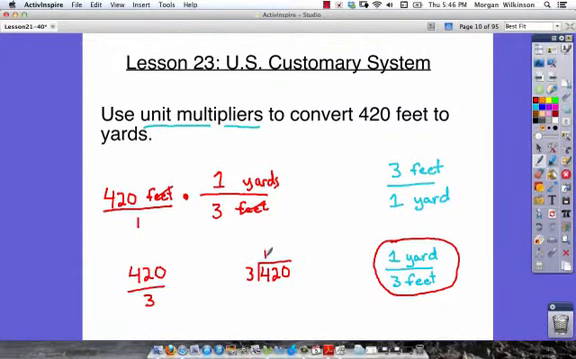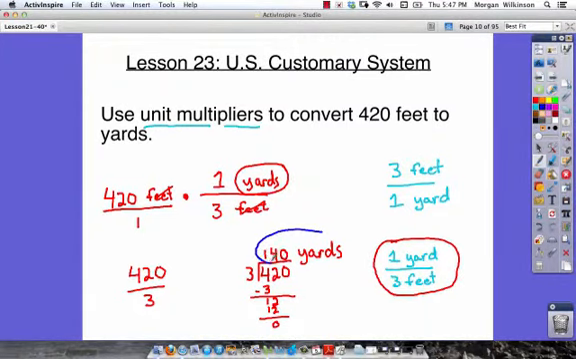3 goes into 4 one time. Subtract and we get 1. Bring down our 2. 3 goes into 12 4 times. We've got 12 with 0 left over. We need one more 0 here, and we have an answer of 140. So we have yards by itself left in our unit, so we must have 140 yards as our answer. And we're all done. We can use a unit multiplier like that to help us to solve.